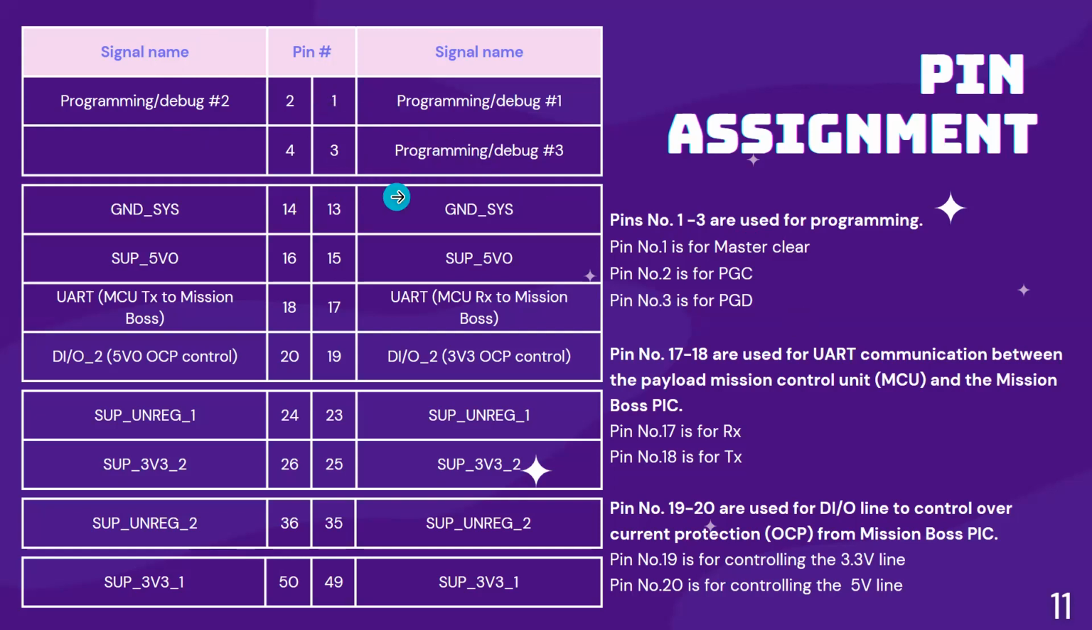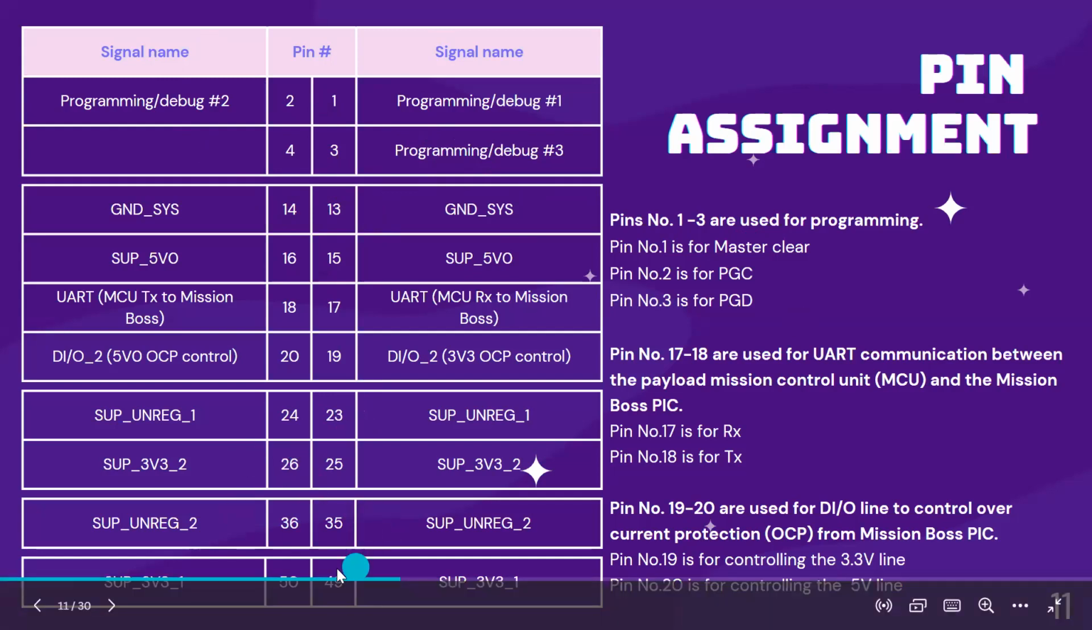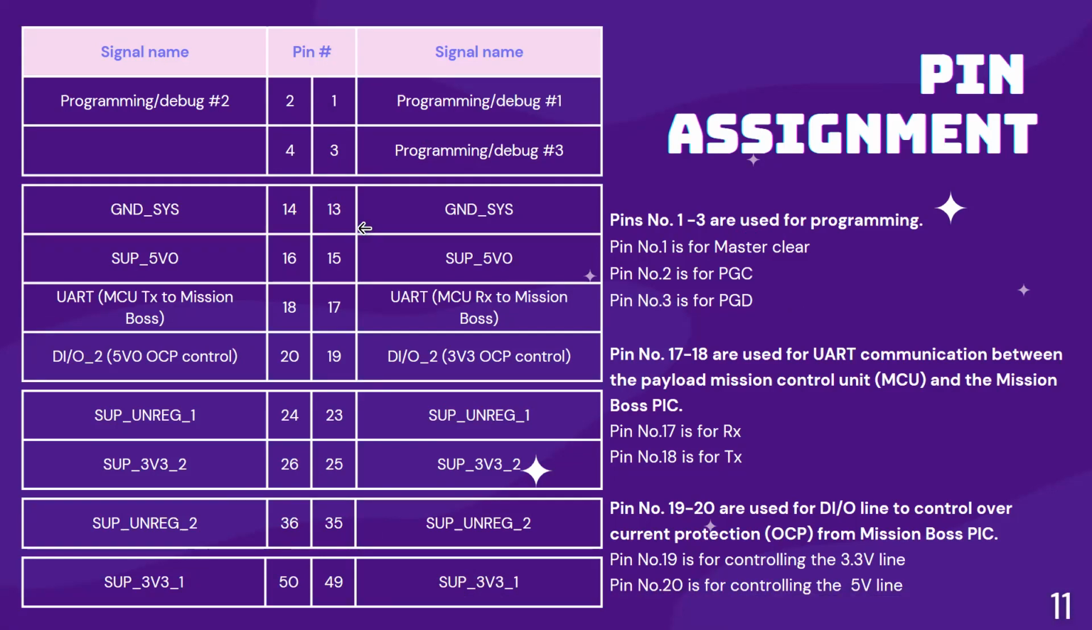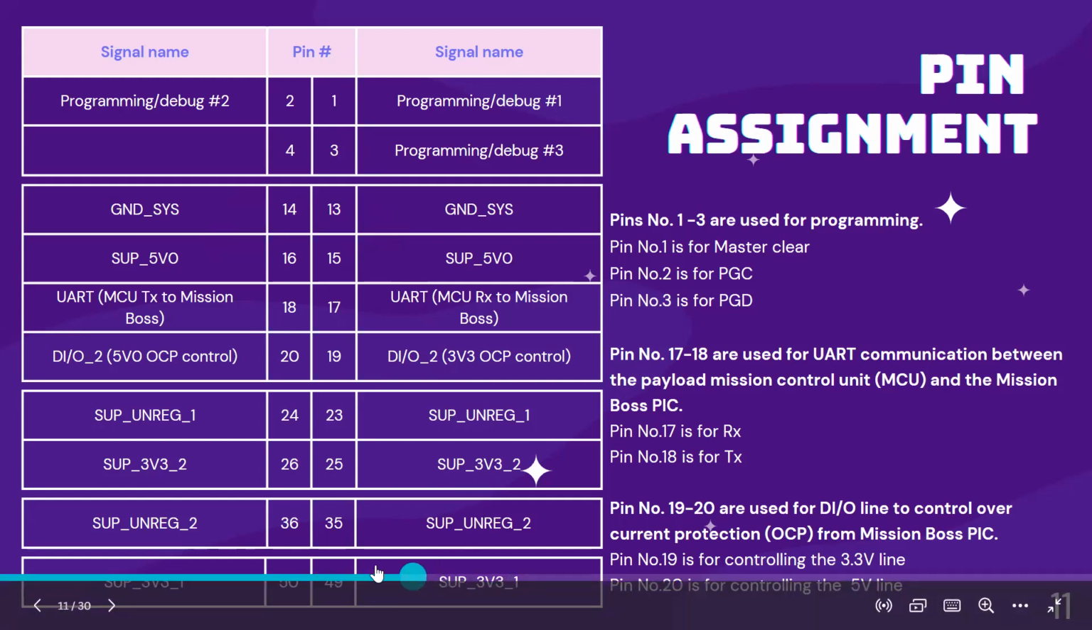Okay, and then about the power lines: 13, 14, 15, 16, 23 to 26, and 35, 36, 49, 50. These are all regarding power supply or grounding. As Sam mentioned, this power line is a common thing for subsystems, including the bus system. They use many kinds of power supply, and they will take the power from these pins.